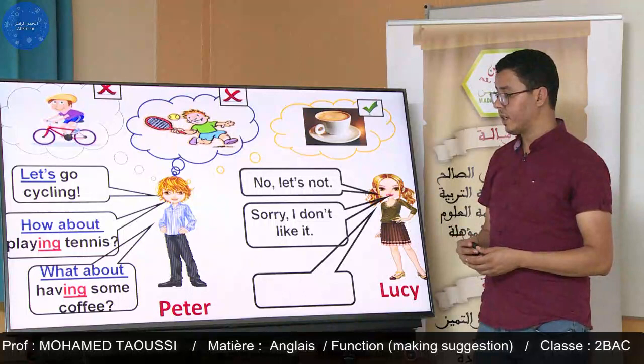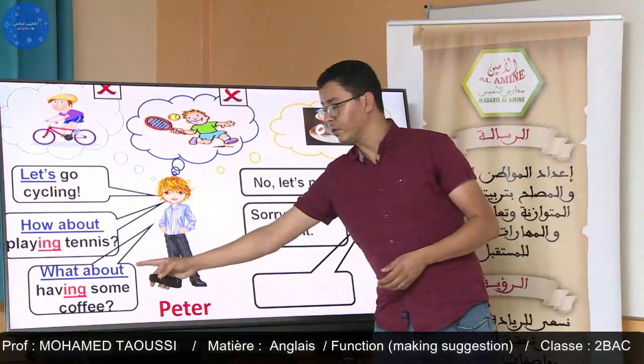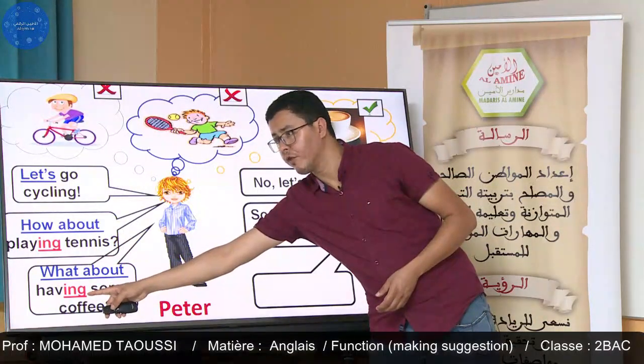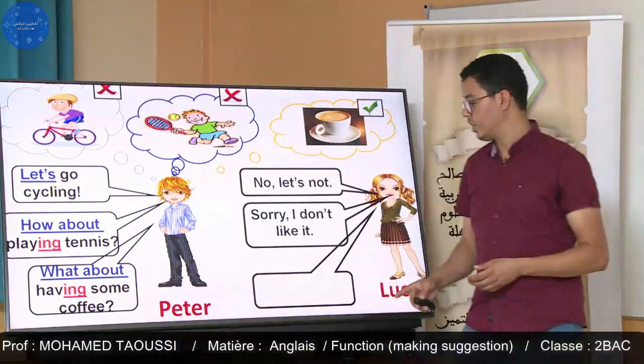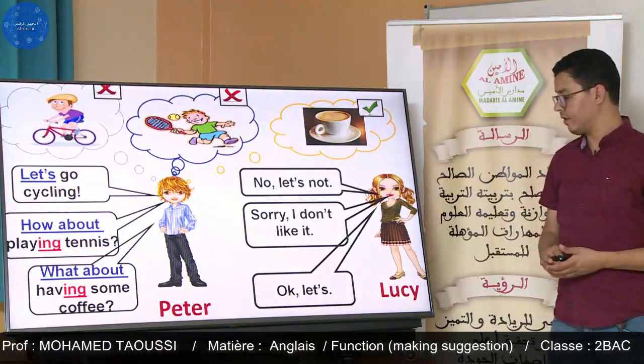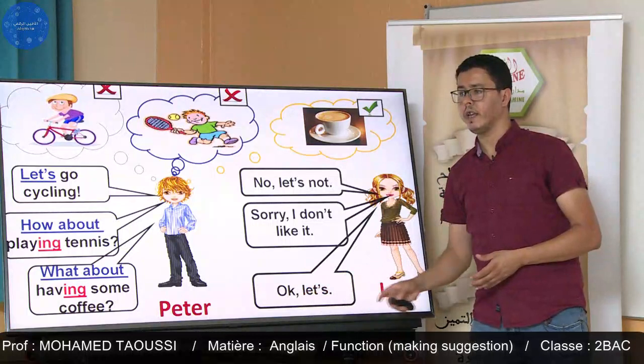Peter is making a suggestion using what about. Same as how about, it's verb plus ing. We can use a gerund here. Finally, Lucy accepts Peter's suggestion by saying, "Okay, let's."